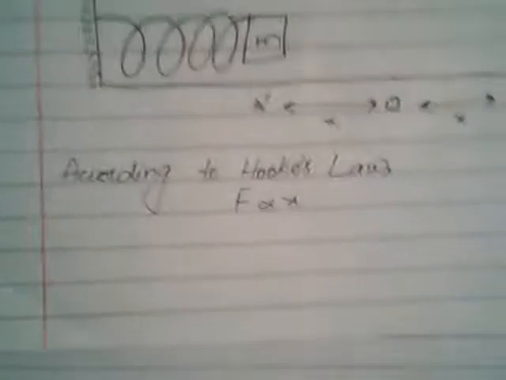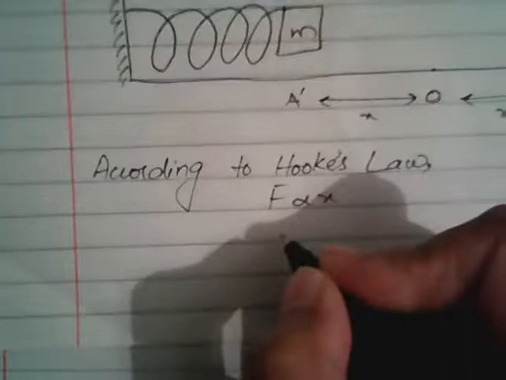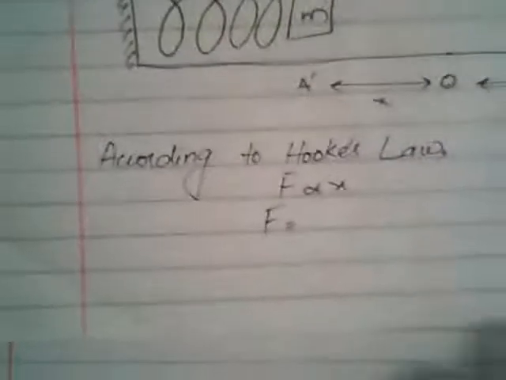Now, we're going to find out the equation for the acceleration of the mass. Here we will derive it from Hooke's law. From Hooke's law, we know that F is directly proportional to x. But when we don't want this proportionality sign and we want to find the equality, F would equal some constant, in this case we call it K, times x itself.